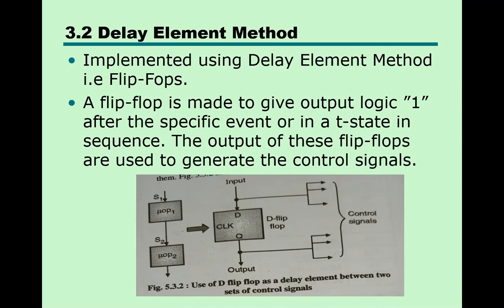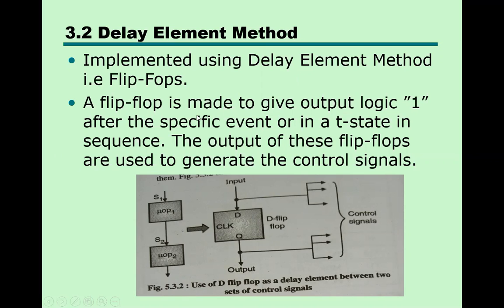We can here use a D flip-flop for the delay, and we can control it by one common signal. So as we have discussed, it is implemented by using a delay element, a flip-flop.